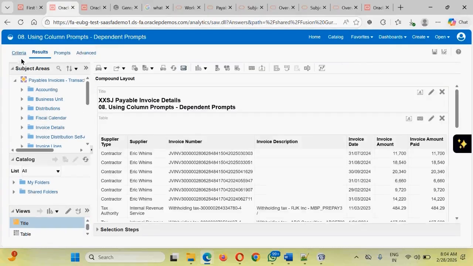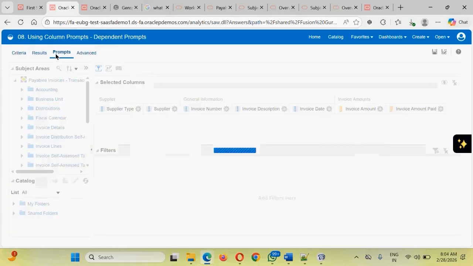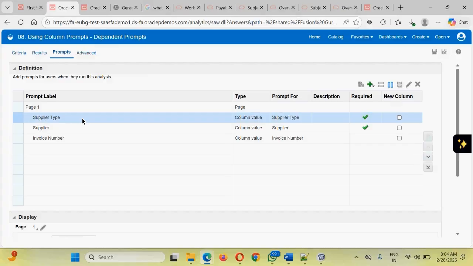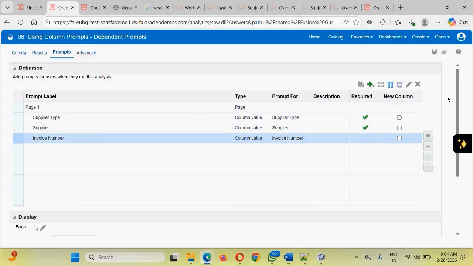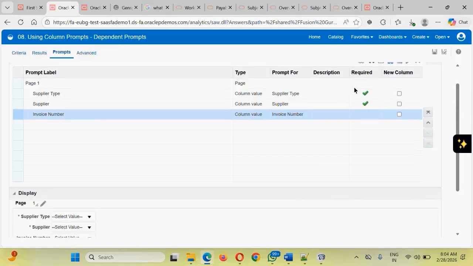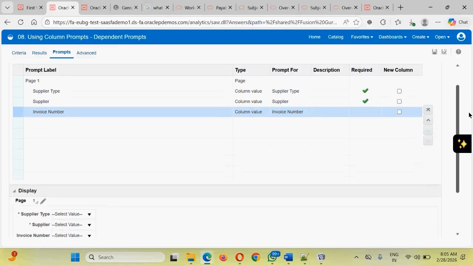I have added multiple prompts. Simple, going to the criteria, dragging and dropping the columns, no filter, nothing. Then going to the prompt section, under the prompt section guys, I have added multiple prompts. First I have added the supplier type prompt, then I have selected the supplier, and then I have selected the invoice number. These two prompts are required. This prompt I have not made as required, and these prompts are interrelated with each other.